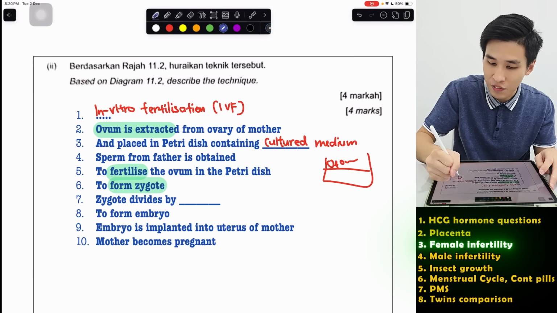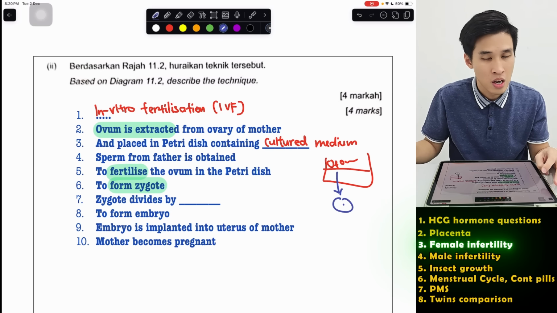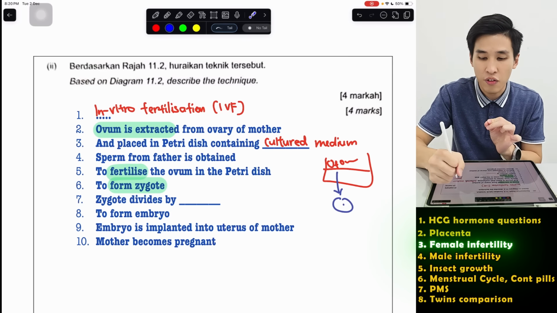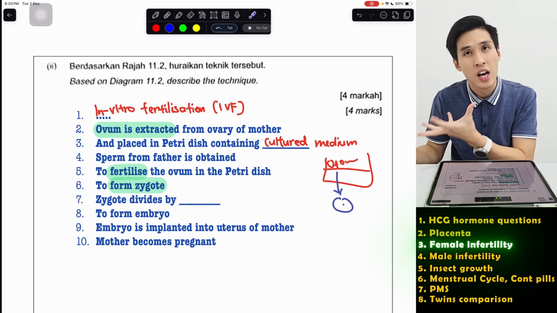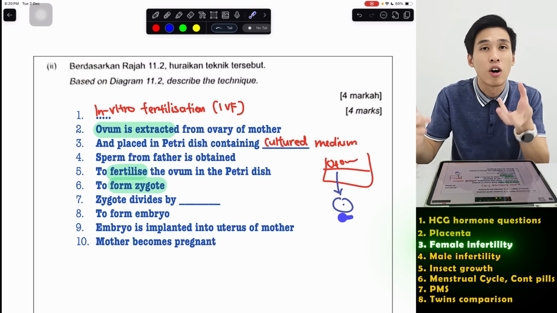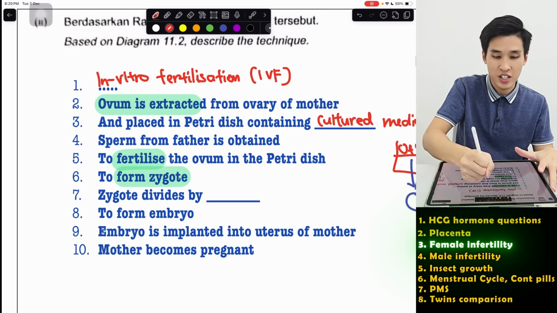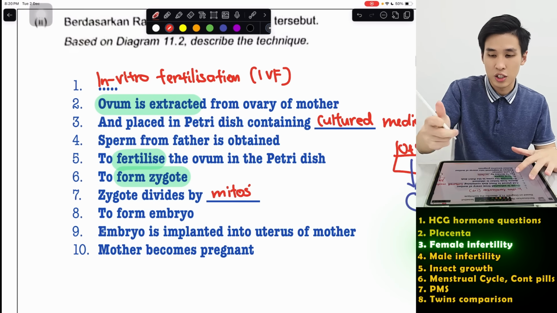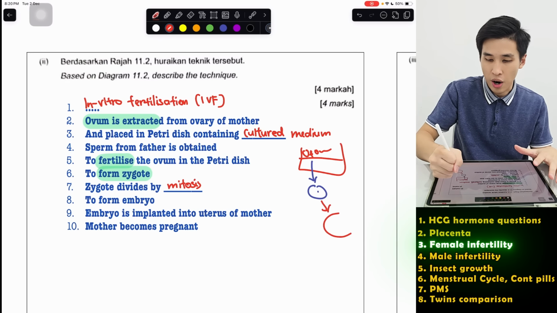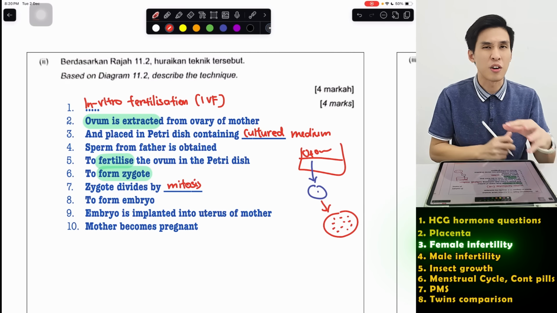So don't forget, after fertilization, I get a zygote. Now, why does this solution have nutrients? Other than for the sperm and ovum to survive, this nutrient also allows the zygote to develop. So the zygote then divides by mitosis, slowly becomes an embryo. This will take around a few days.